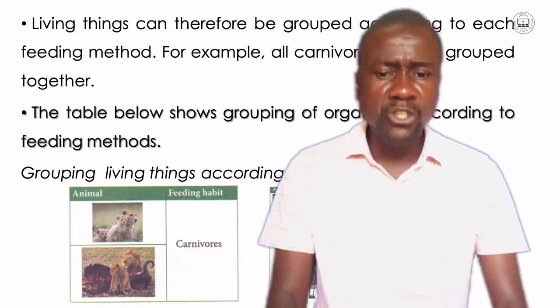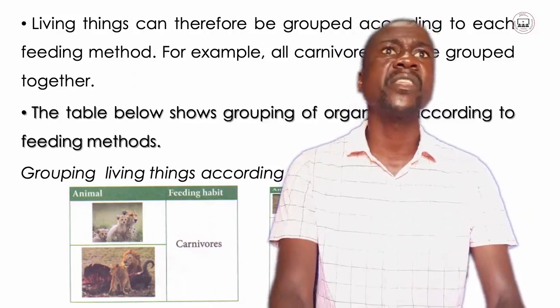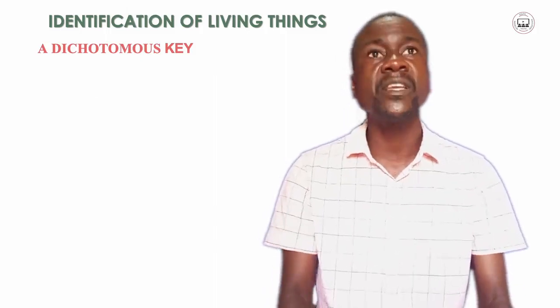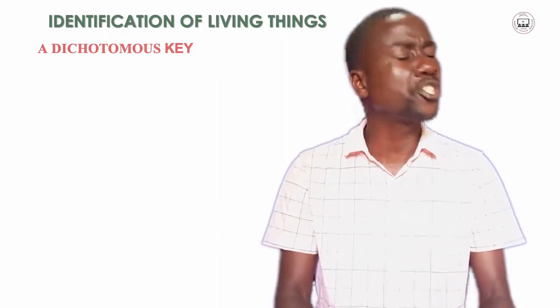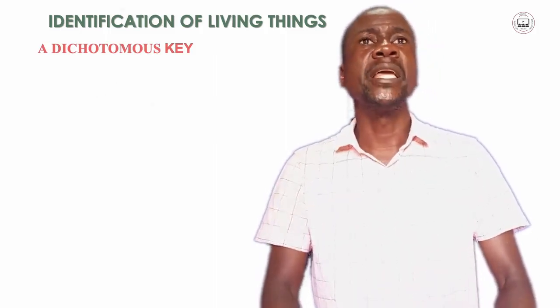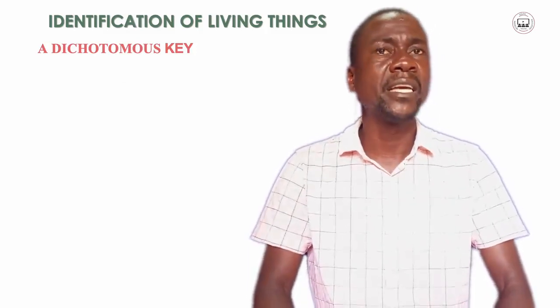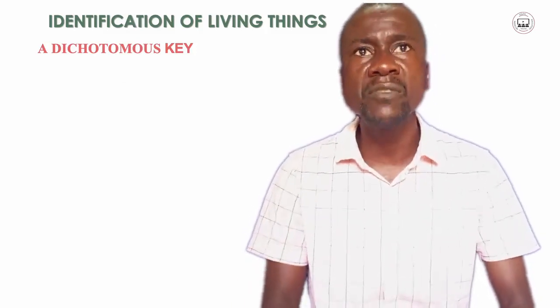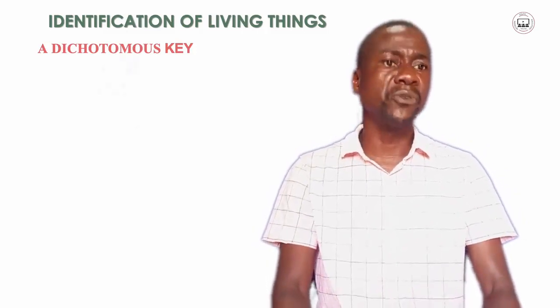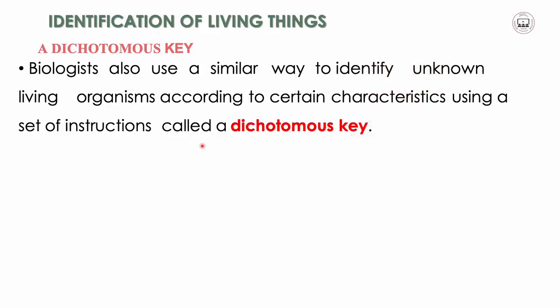Now, let us continue by looking at the identification of living things. These living things can be identified even if you don't know the type or the name of that living thing, but still more, you might identify them. So there is a way of identifying these living things by using a dichotomous key. So biologists use a similar way to identify unknown living organisms according to certain characteristics.